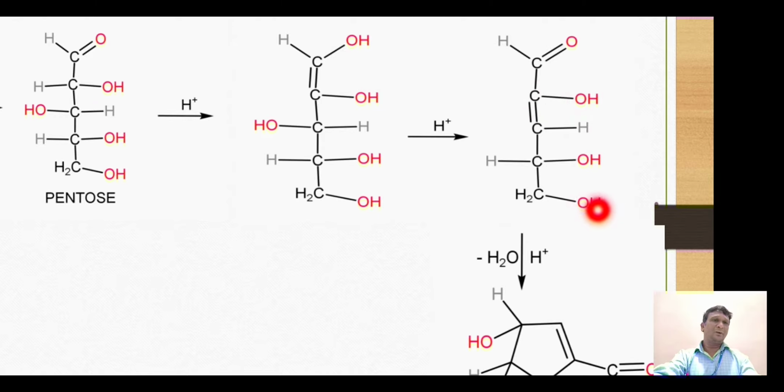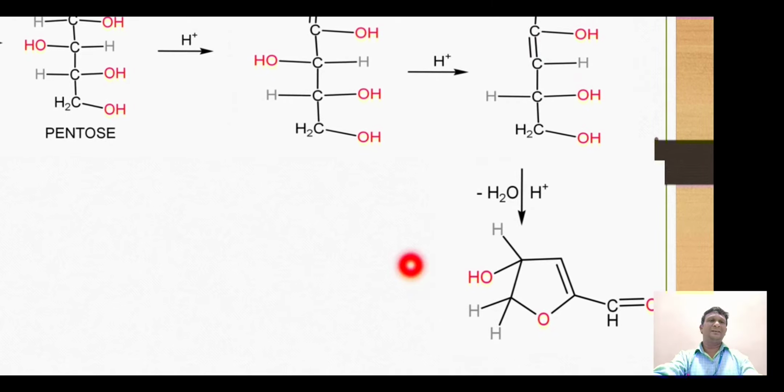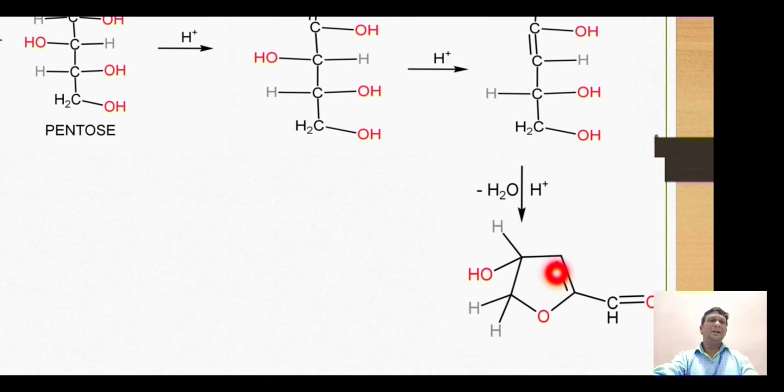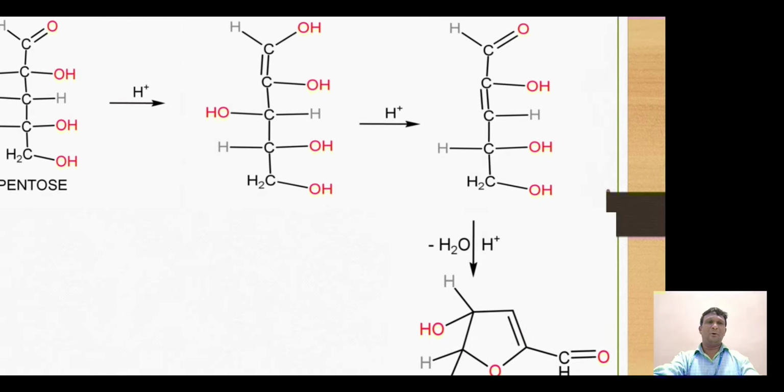So when this hydroxyl group attacks this carbon, there is release of a water molecule. One of the hydrogens and this hydroxyl group will be released as a water molecule, and thus a bond will be formed between this carbon and this oxygen, as we can see in the structure. So when the bond formation takes place, this cyclized structure will be formed.